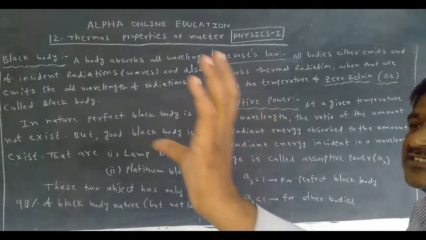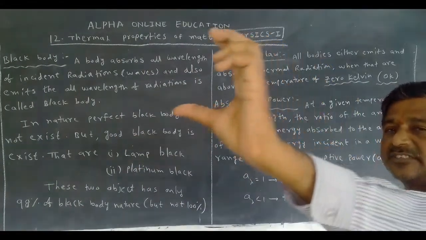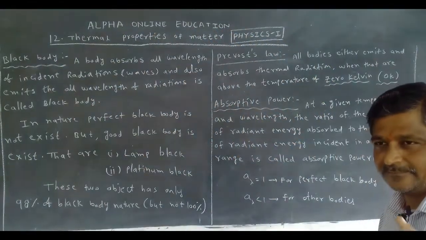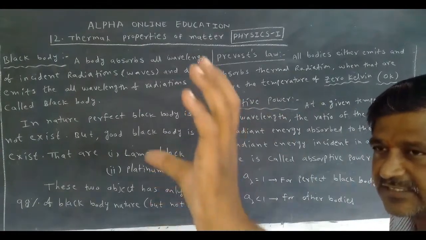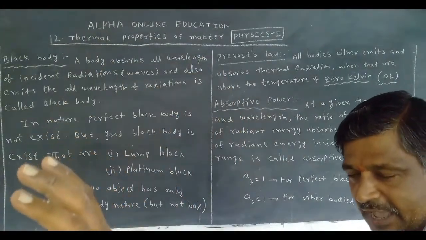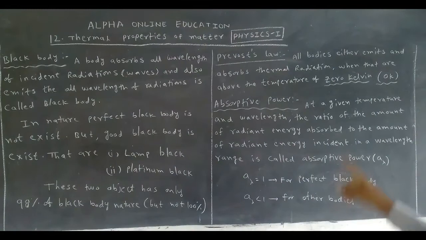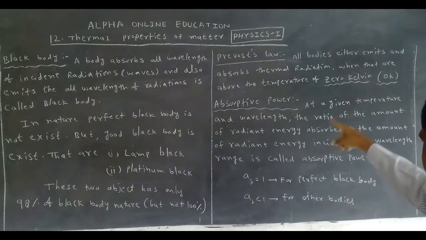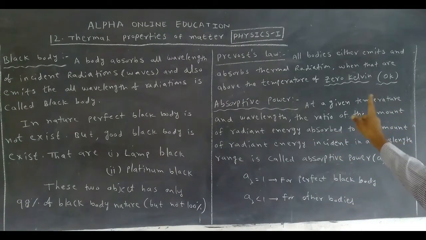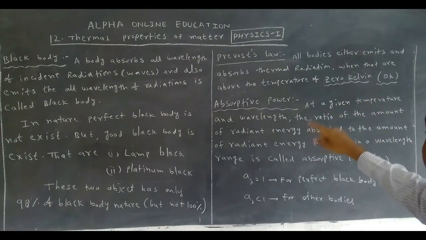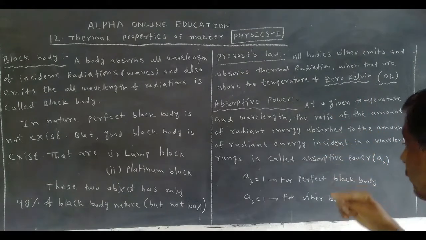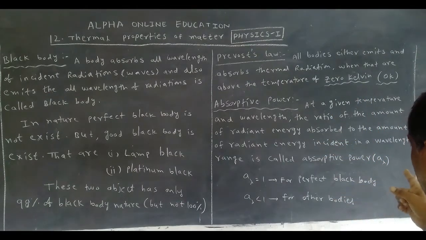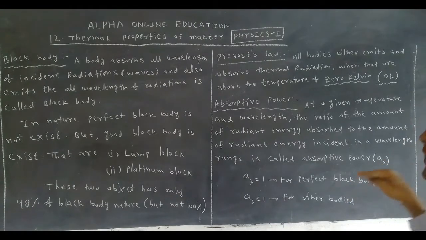Now I have taken 3000. The temperature is 30 degrees and the wavelength is 3000 nanometers. At a given temperature and wavelength, the ratio of the amount of radiation energy absorbed to the amount of radiation incident in the wavelength range is called absorptive power.